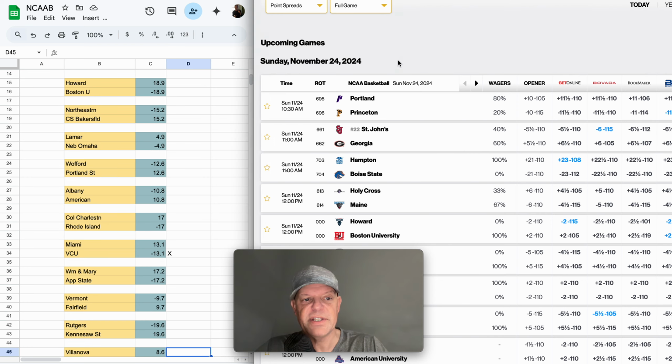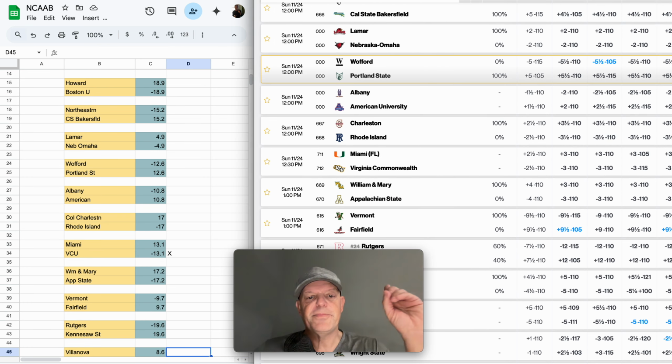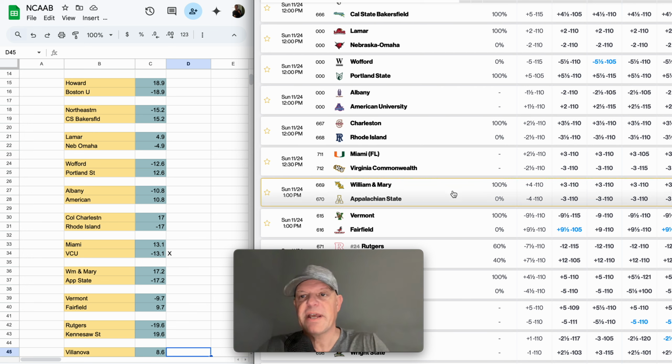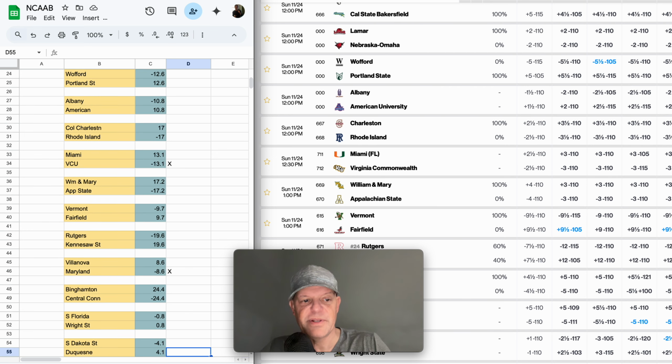The first one we have is VCU and Miami. Also, I'm going to put a link to all of these games, so you can click on that link, and it will take you to Google Sheets, and you'll be able to see all of these plays for today. So Miami VCU, that line opened at 2.5, a small bump in favor of VCU, which is good. My line has this at -13, so that would be a potential play.